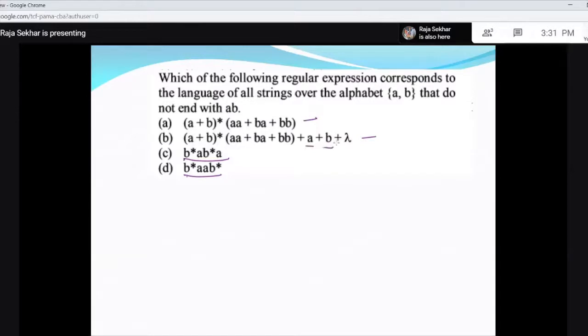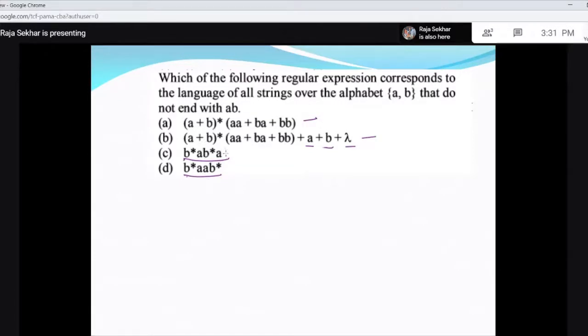They also do not end with AB, and the null string lambda also does not end with AB. Along with this, here you get strings of length 2 or more that do not end with AB. But here you may get strings of length 1, but epsilon you don't get here.